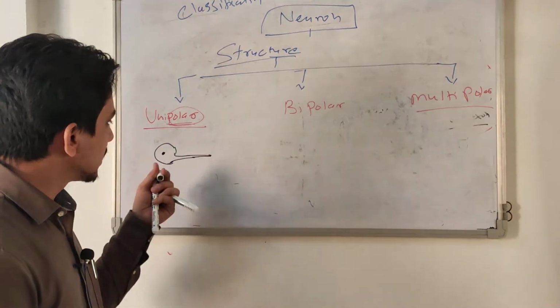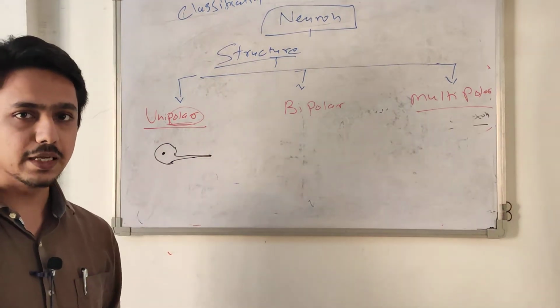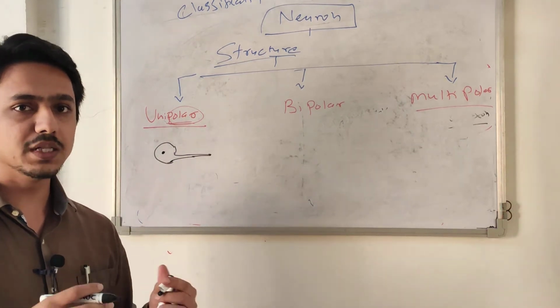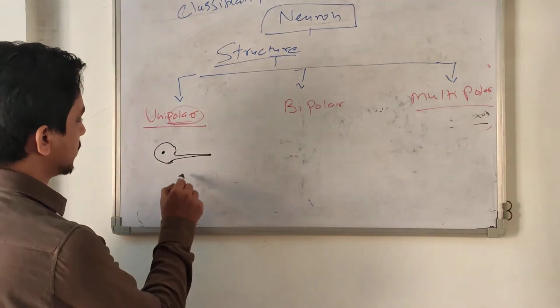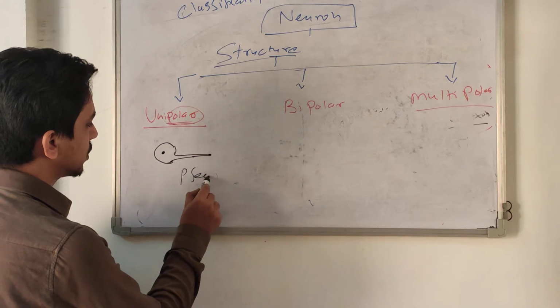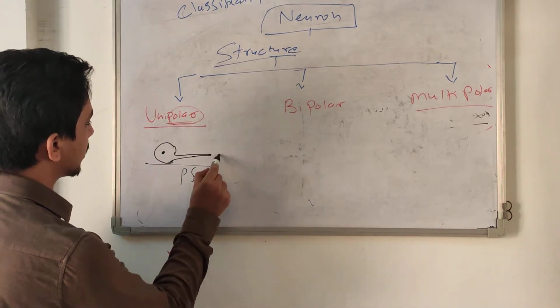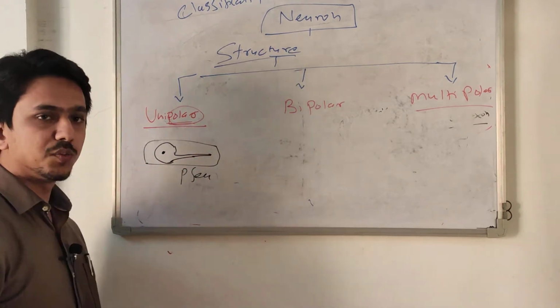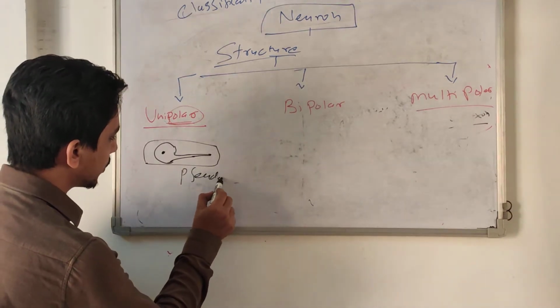This type of neuron is generally not present in human beings, but in human beings there is pseudo unipolar. Pseudo means it's not a true unipolar. This is a true unipolar, but this type of cell is not present in human beings. So we have pseudo unipolar cells.